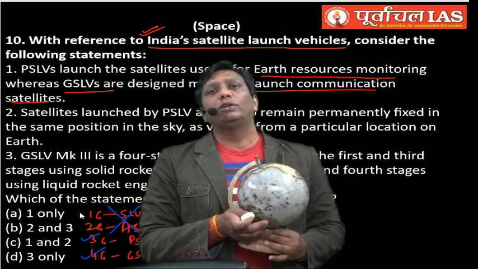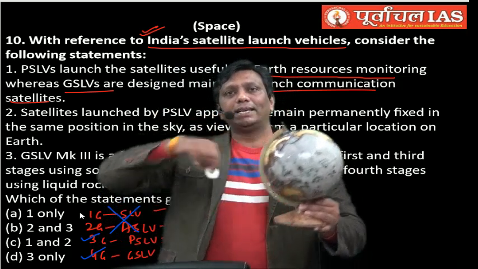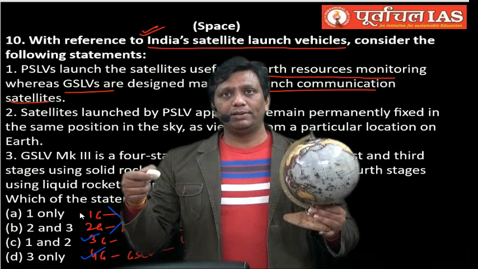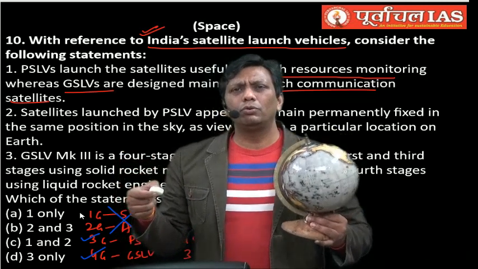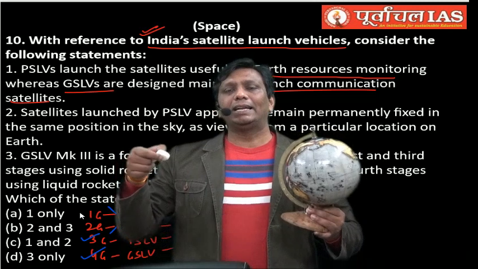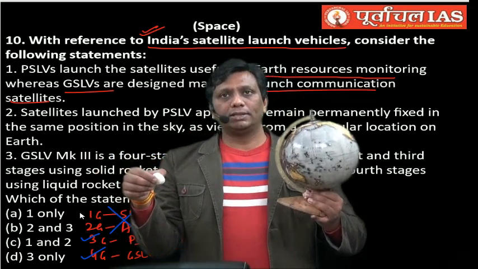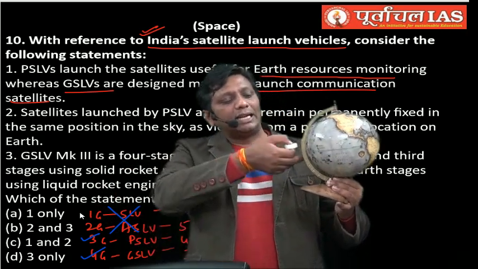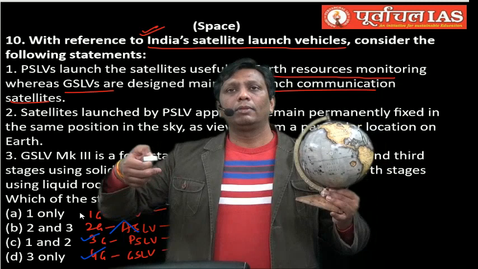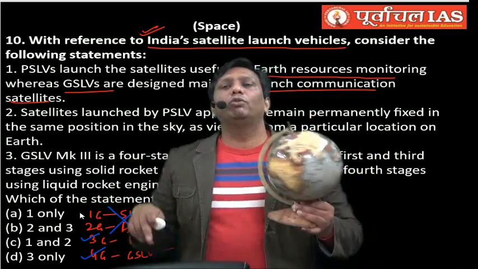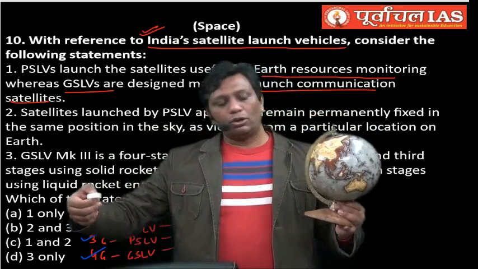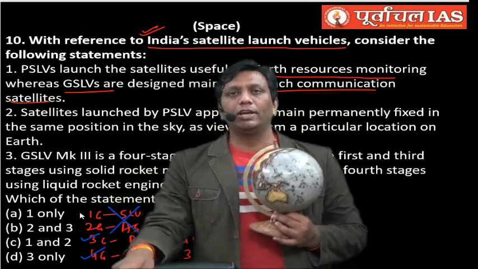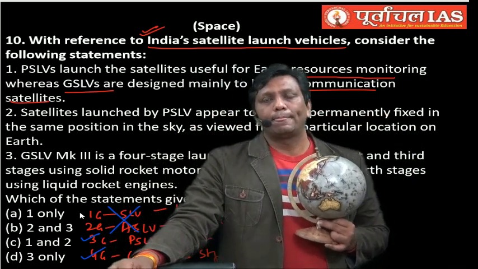And what is here? Equatorial satellite. If you put the satellite with a certain orbital speed, around 3.2 kilometers per second, then the satellite will revolve in 24 hours, and Earth also rotates in 24 hours. If I put a satellite along the equator, the satellite takes 24 hours and Earth takes 24 hours, satellite revolution and Earth rotation. So the satellite will always be fixed in front of a particular location of the Earth. Yes, it will be fixed, guys. How it will be fixed, I will show you.